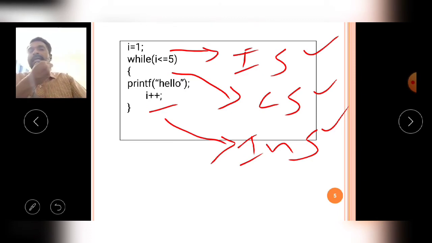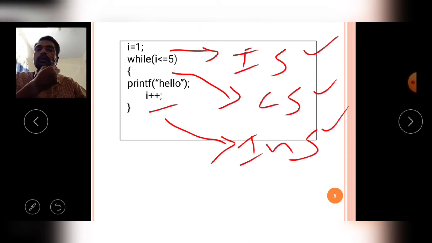The increment or decrement statement is used according to our requirement. Then the condition statement defines how many times you want to execute the while loop.